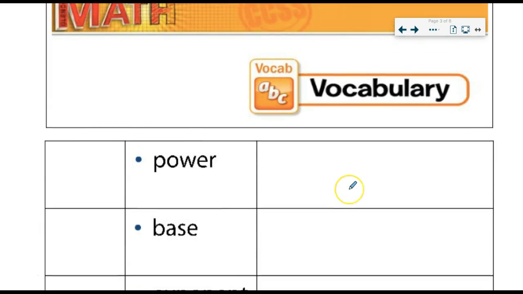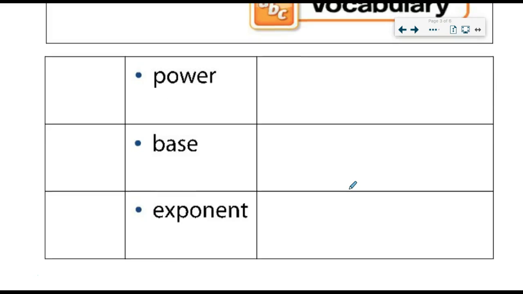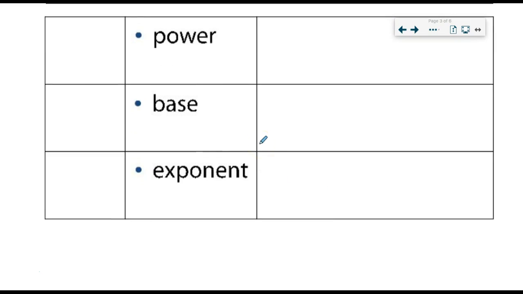Vocabulary. Alright, so our new vocabulary is associated with 3 words that you're going to see a lot of. You're going to see a power, you're going to see base, and you're going to see exponent. So I'm actually going to start with base, and our example always goes on the left, and our definition always goes on the right for right now. So I'm going to write the exponential notation, 3 to the 2nd power. I'm going to do the same thing here, 3 to the 2nd power, and the same thing here, 3 to the 2nd power.